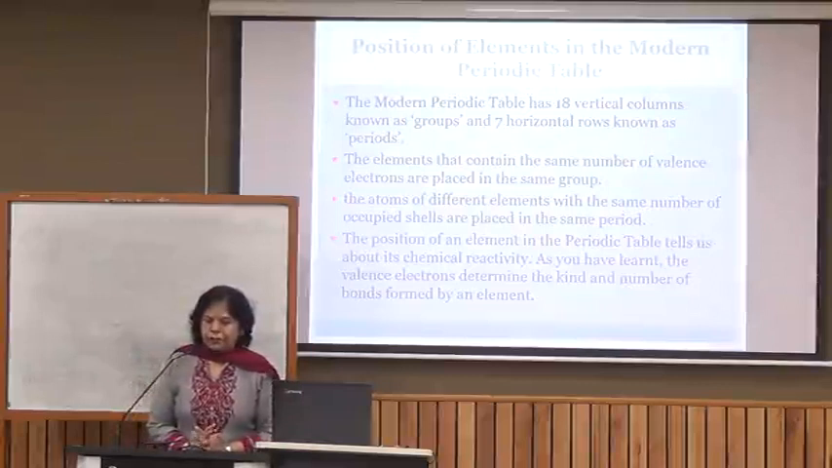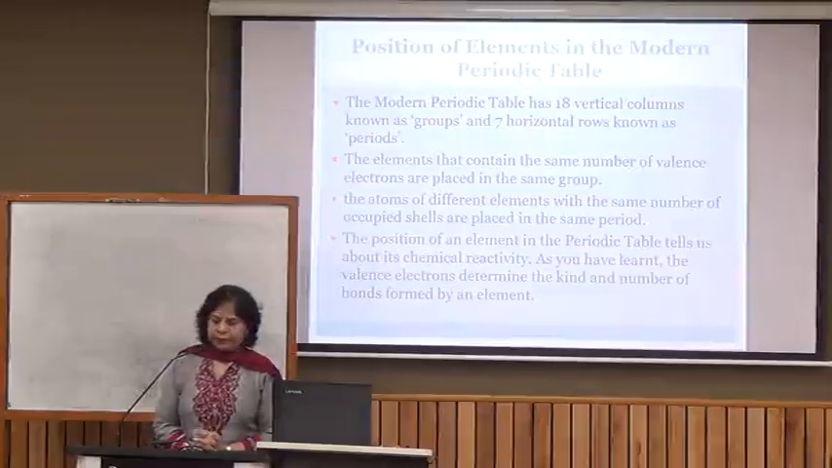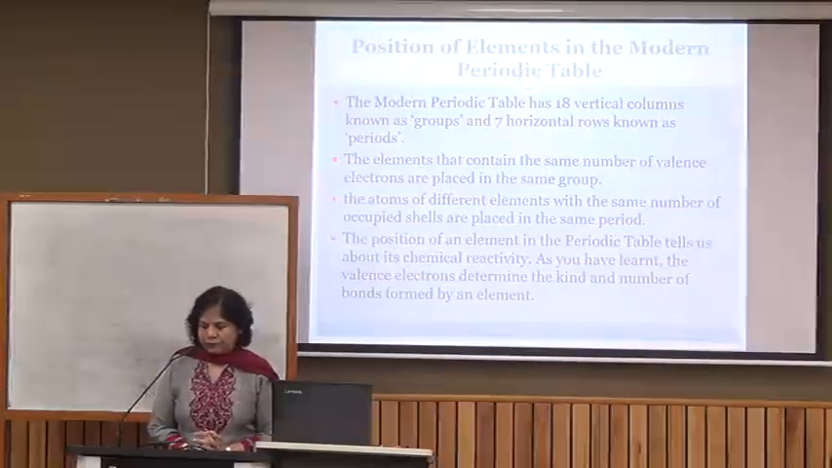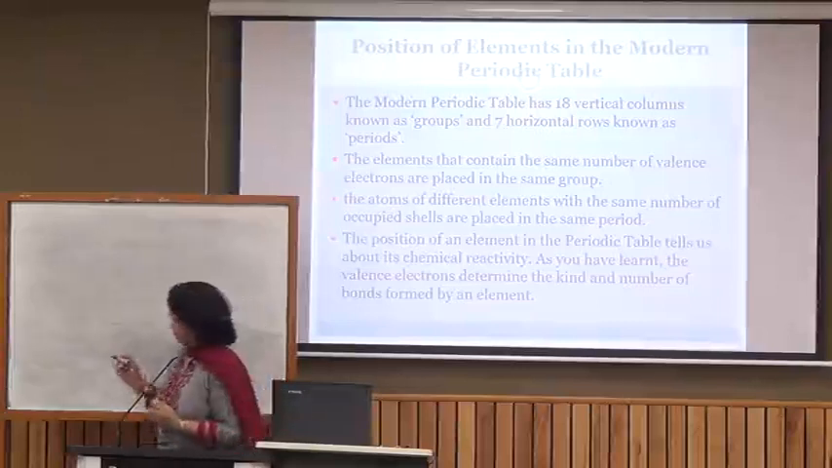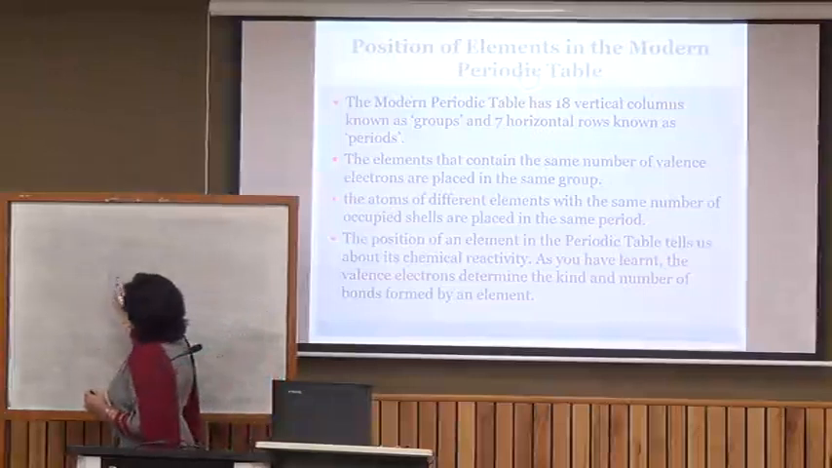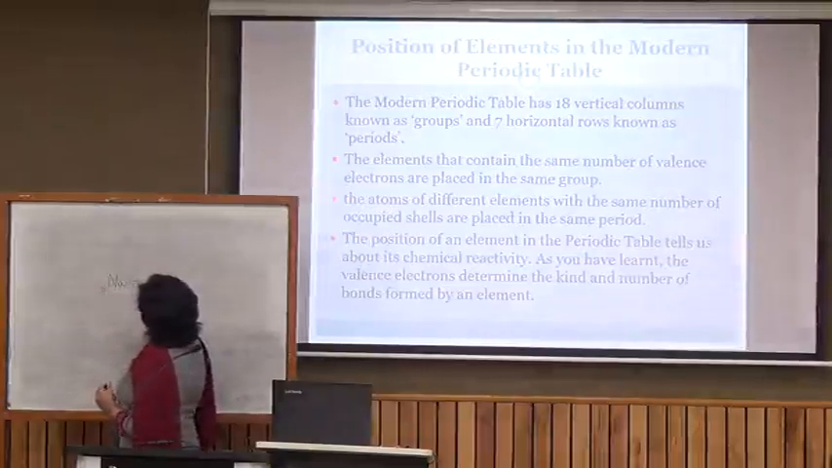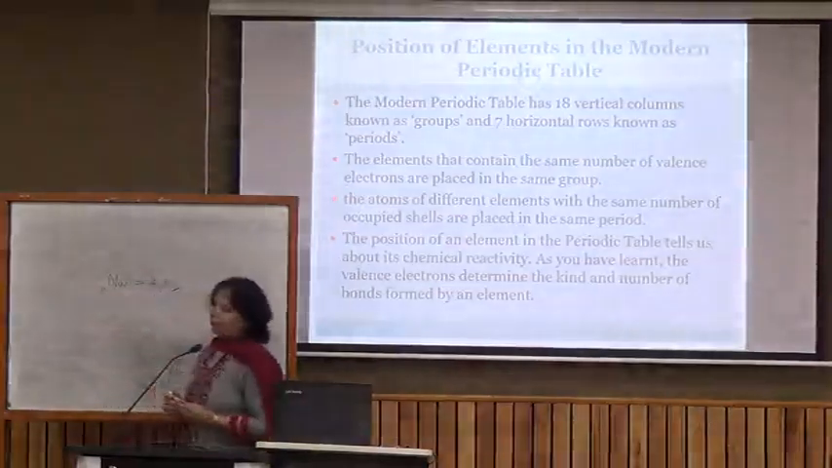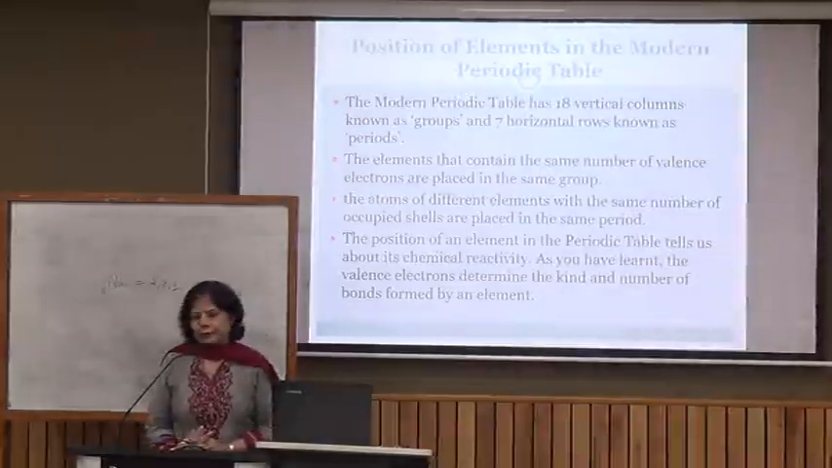Now, one more advantage of this modern periodic table was that the position of elements can be related to their electronic configuration. If I take one example, let it be sodium. Sodium is Na, its atomic number is 11. Its electronic configuration is 2, 8, 1. Now, the valence electron is 1. So the number of valence electrons tells us the number of the group. So it belongs to the first group.